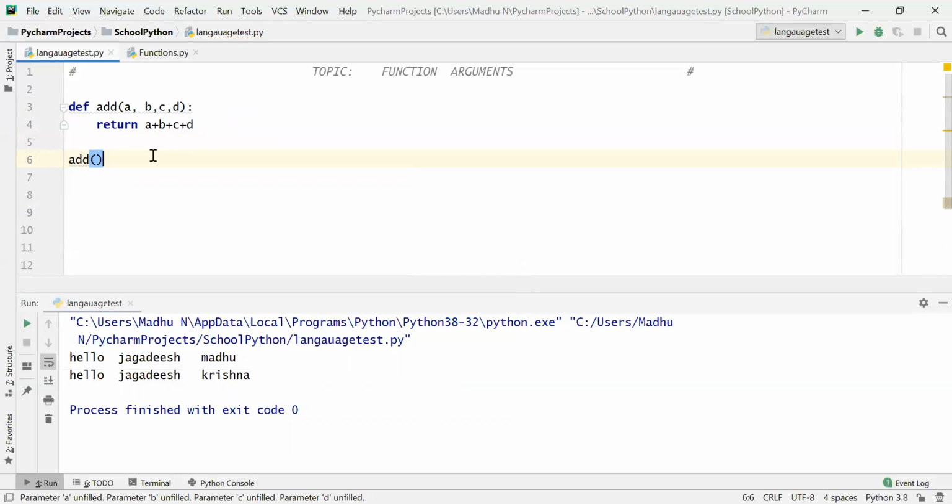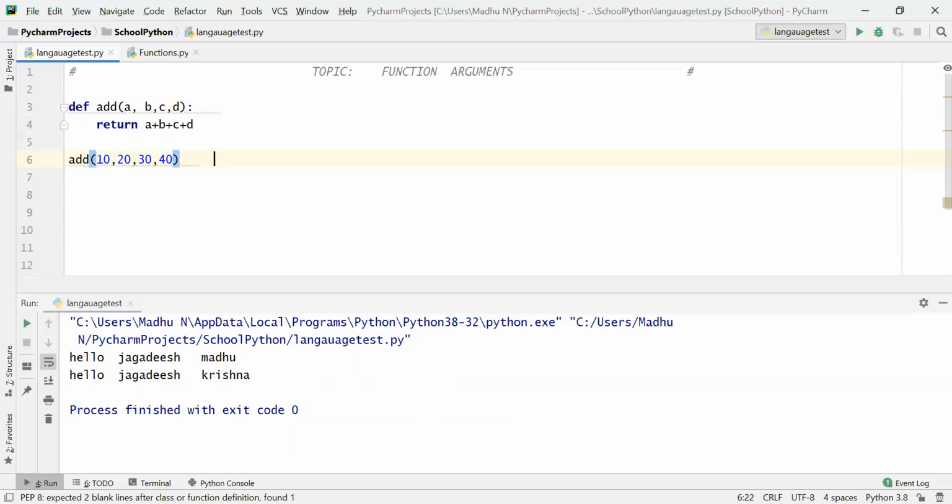Here nothing is a default argument. So in this case I have to pass all the values. Let us say 10 comma 20 comma 30 comma 40. Why? Because in Python we have a rule that the number of parameters should match the number of values passed to it.